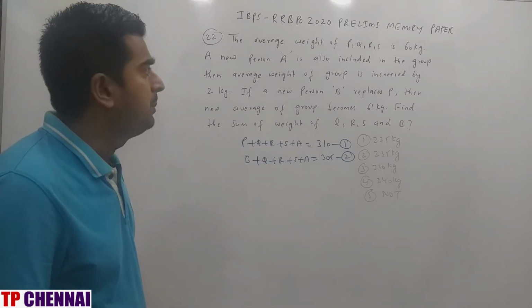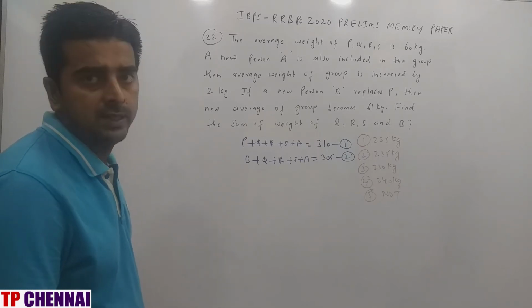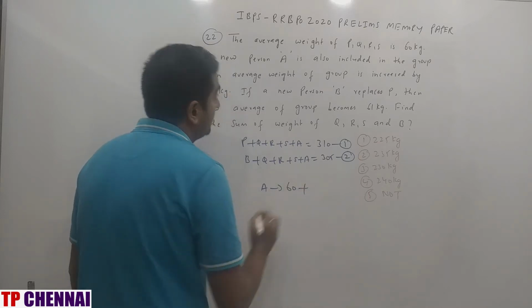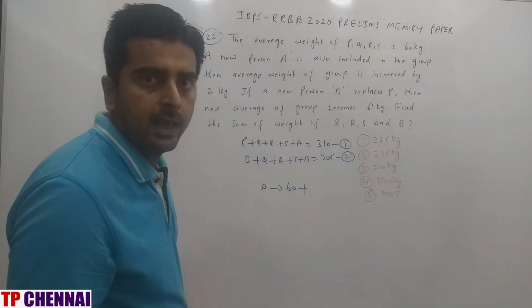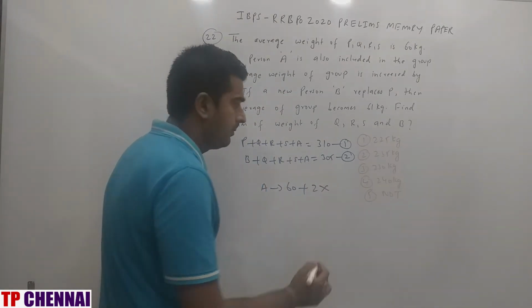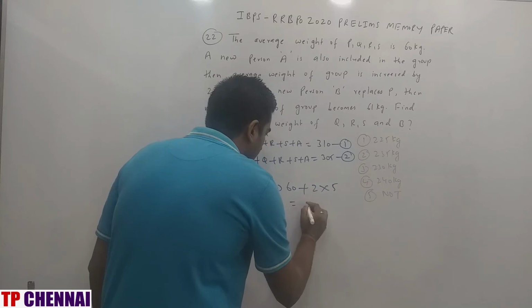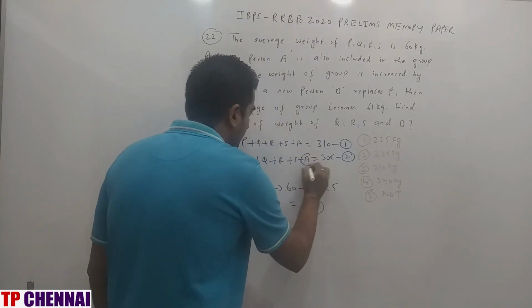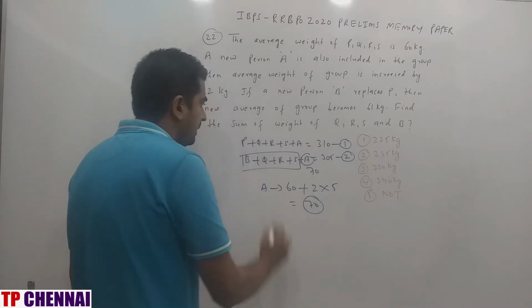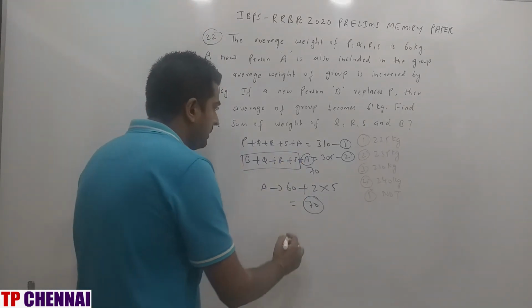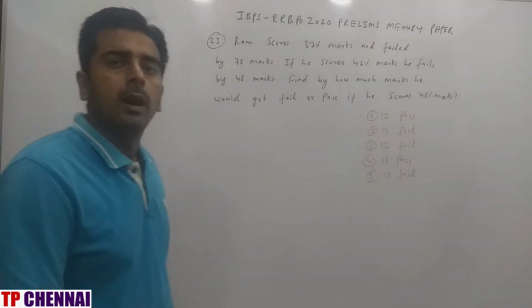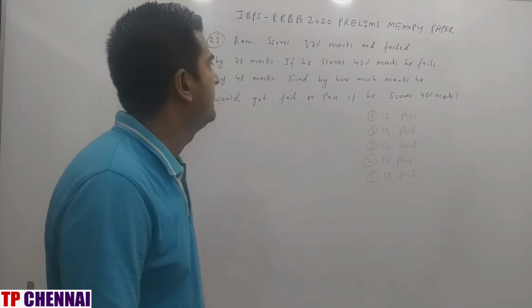When A came into the picture, initial average was 60. A will also have 60. Plus, now because of A, average is increased by 2. So, 2 into how many persons are there? Including A, 5. So, this is how much? 70. So, A will be how much? 70. So, this picture will be how much? 305 minus 70, 235, which is nothing but second option. So, I hope you are clear with the previous question. Now, we see next one.